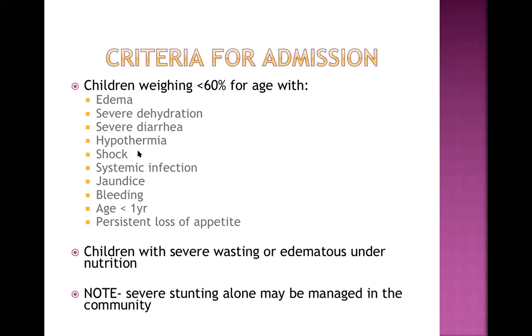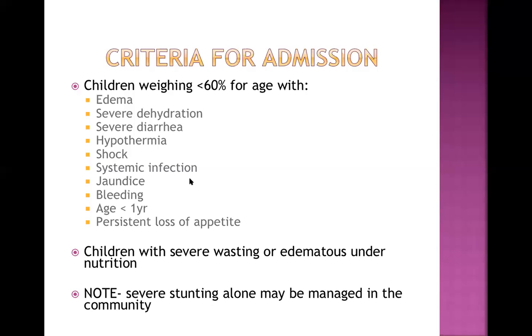If a child has severe dehydration, we need to admit and give IV fluid in the hospital. We cannot do that at home. If the child has severe diarrhea and is less than 60%, this is a serious problem and needs admission. A hypothermic child needs to be admitted. If the child is in shock, a very serious condition, admit always. Different types of shock can occur, either hypovolemic shock or septic shock.